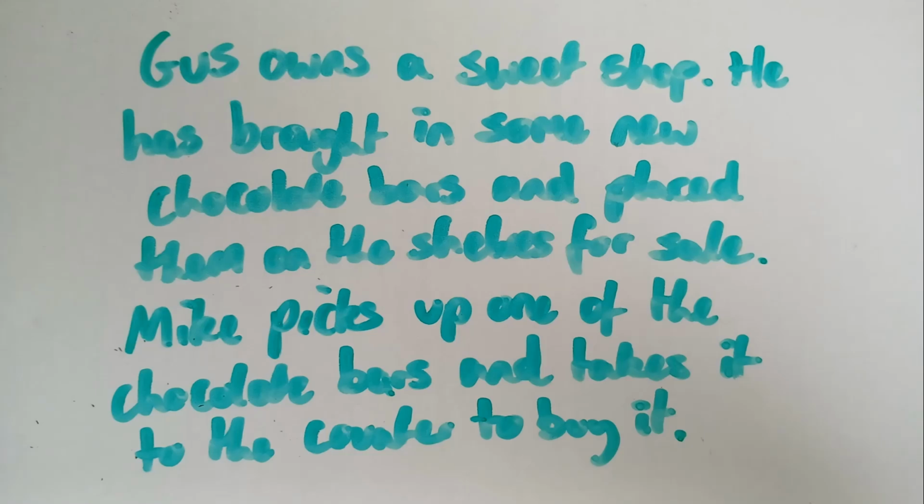So here's a question that I wrote up on this topic. Gus owns a sweet shop. He's brought in some new chocolate bars and placed them on the shelves for sale. Mike picks up one of the chocolate bars and takes it to the counter to buy it. So, in this scenario, I want you to think about the key issue of offer and acceptance here, and whether, of course, there is even an offer and acceptance at all.